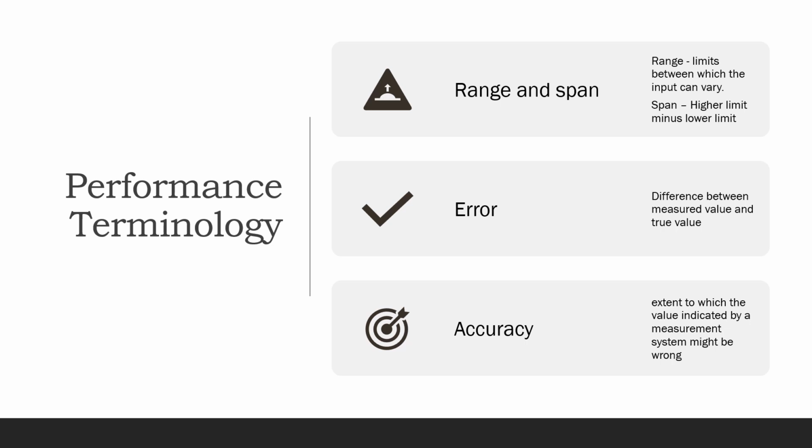The next one is the accuracy. It is the closeness of the measured value to the absolute true value of the quantity. Higher the error, lower will be the accuracy of the measurement.